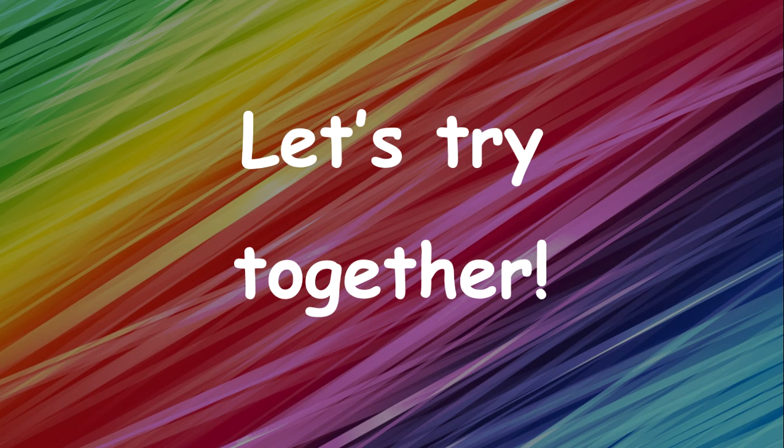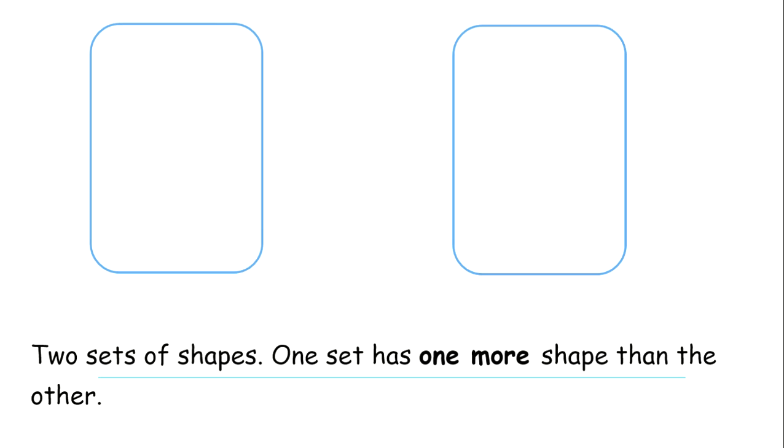Okay, we're going to try creating some sets together. So let's try together. It says 2 sets of shapes. So I need to create 2 sets of shapes. One set has 1 more shape than the other. So they're not going to be equal sets. I need for a set to have 1 more shape than the other. So I'm going to start with the number 1. This first set, I'm going to give it 1 shape. So that's my 1 triangle.